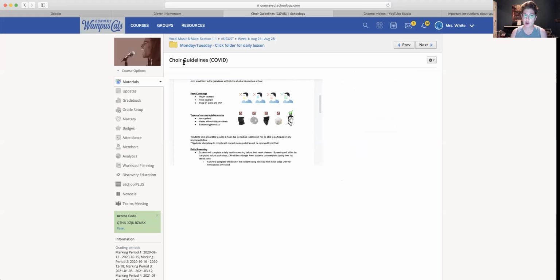So please look over these choir guidelines for COVID and make sure that your kids got the right kind of mask. Even if the only time they wear the right kind of mask is in choir and they wear these other kinds of masks for the other classes, they will be fine. But just choir or band or whatever musical group you're in, we require a different kind of mask. All right, let's go back.